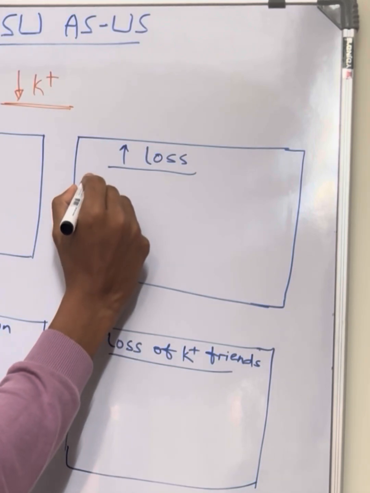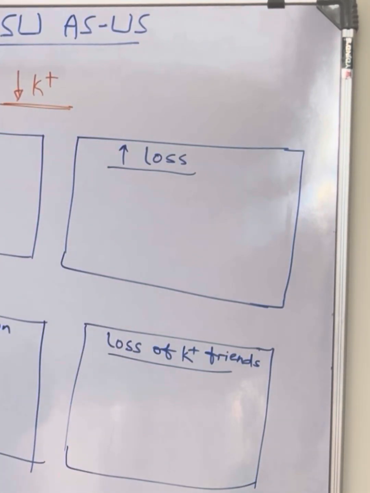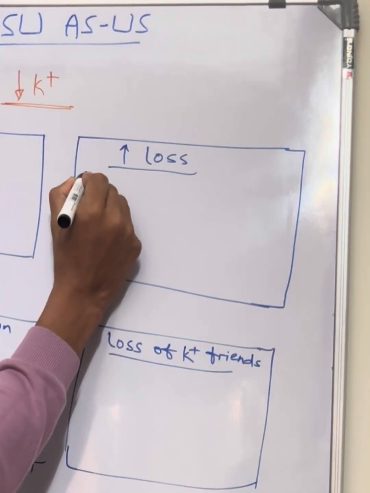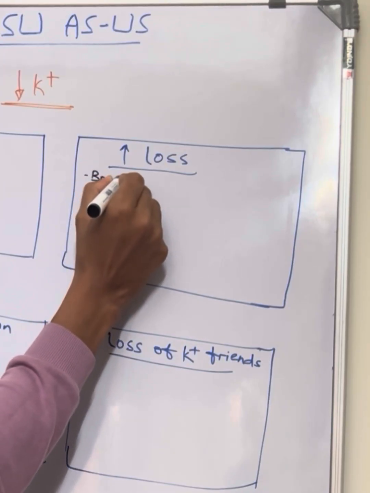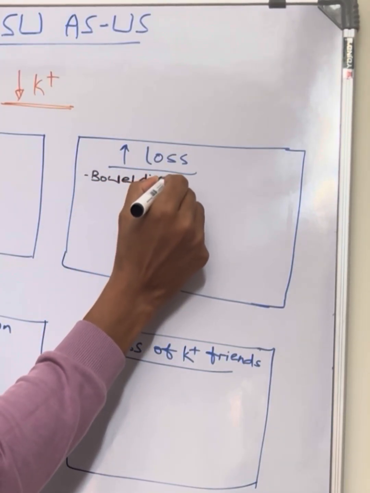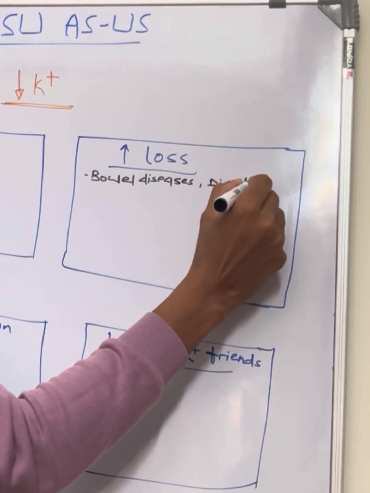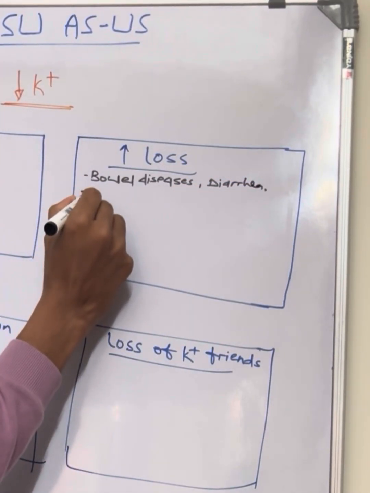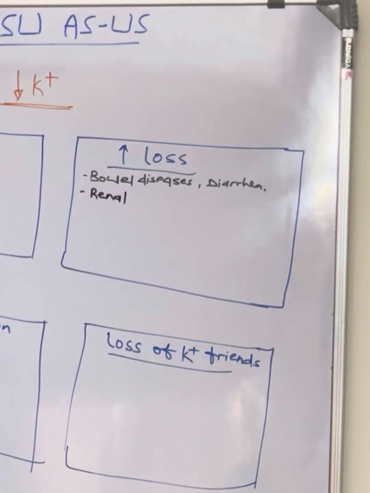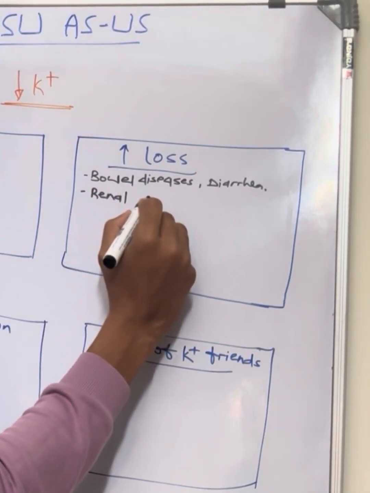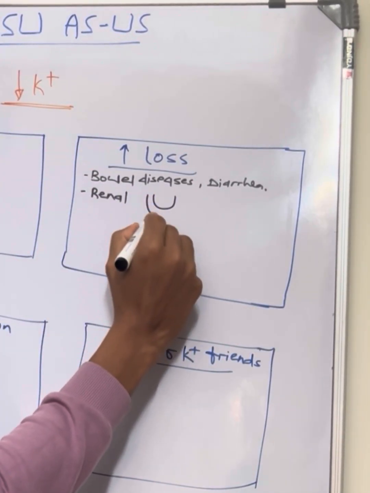It will be lost either renally or extrarenally. In extrarenal, mainly it is because of bowel diseases, even diarrhea. And in renal, just understand the relation of potassium with the nephrons.